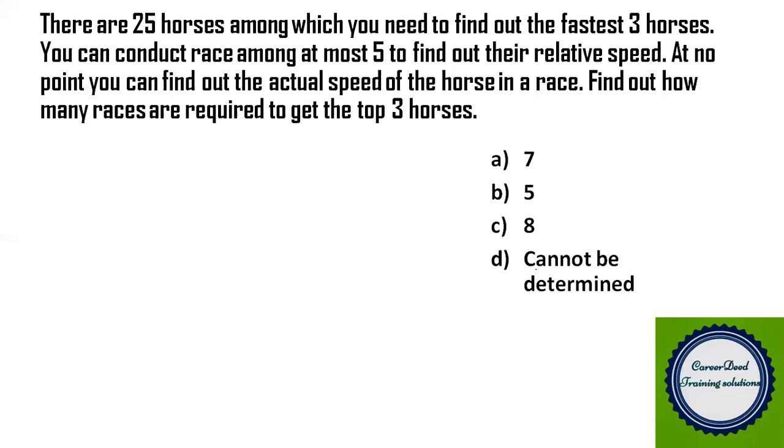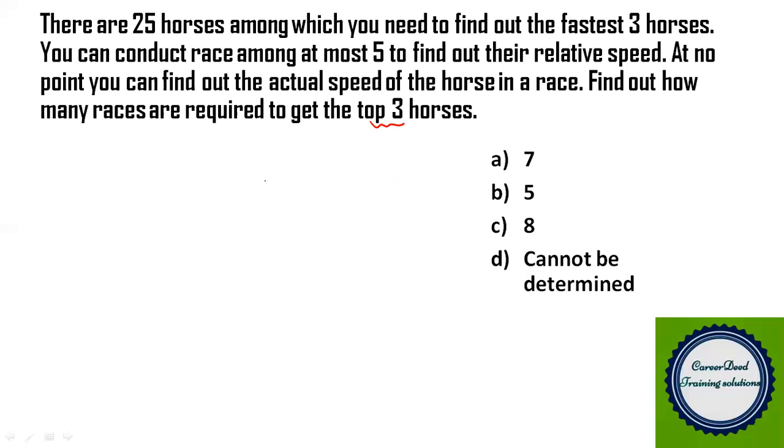Okay, now you have 25 horses and you have to find out the minimum number of races you can conduct for these 25 horses, where in a single race only 5 horses can participate. And you can't find the actual speed of the horse in any of the races. And you have to find the top 3 horses by conducting the minimum number of races.